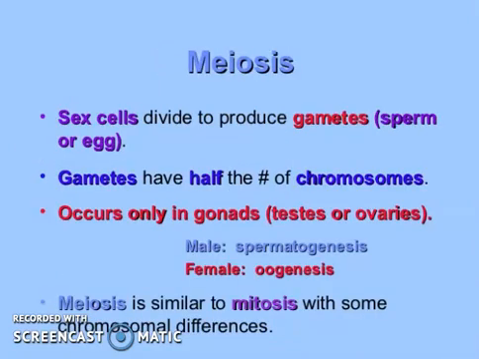Here we specifically talk about meiosis, in which sex cells divide to produce gametes, and gametes have half the number of chromosomes. It occurs only in gonads, that is the testes in males and ovaries in females. The formation of male gametes is called spermatogenesis, and in females, the formation of eggs or female gametes is called oogenesis. Meiosis is similar to mitosis with some chromosomal differences, as the chromosomal number of the resultant cells is going to be half.